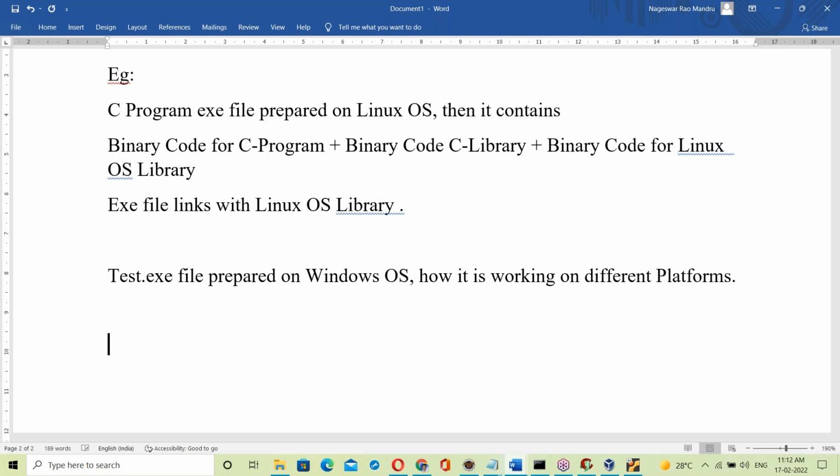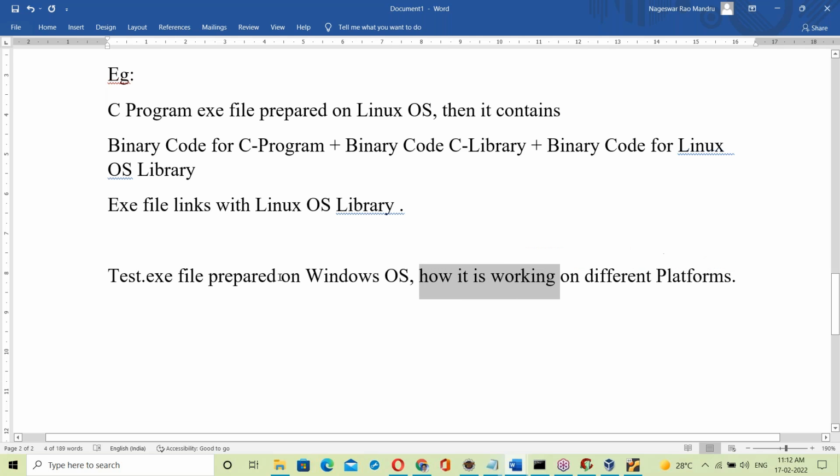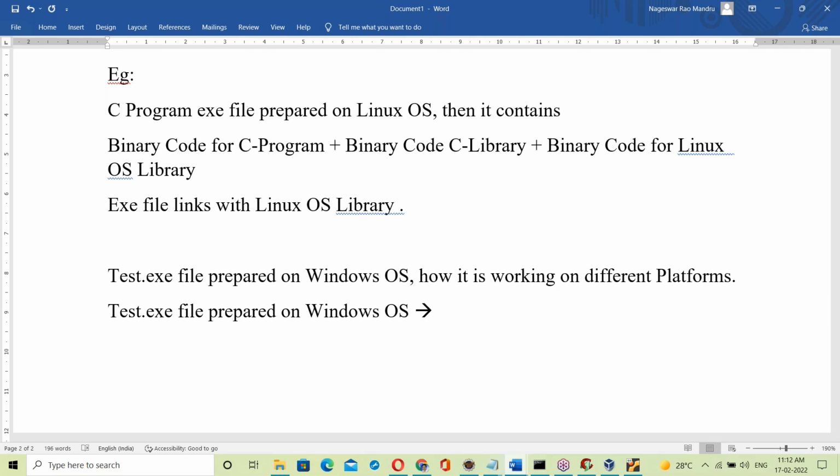Let us see different platforms. The test.exe file is prepared on Windows OS. How does it work on different platforms? The test.exe file prepared on Windows OS means yes, it links with the Windows OS library.